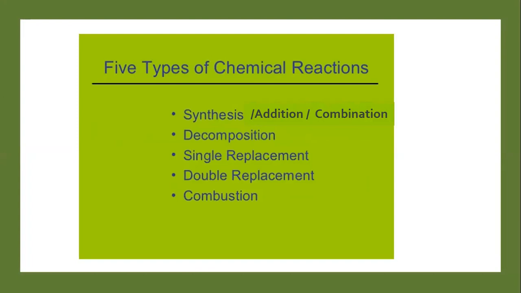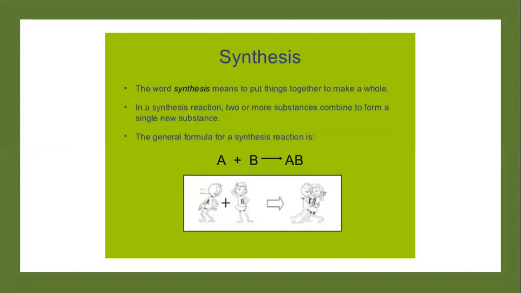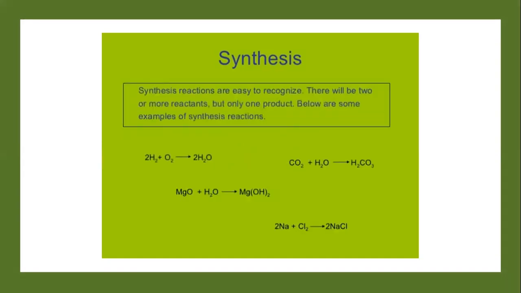And the last one is combustion reaction. Number 1 is synthesis, addition or combination reaction. A reaction in which two or more substances combine to form a single substance is called an addition or combination reaction. This reaction is the reverse of a decomposition reaction.